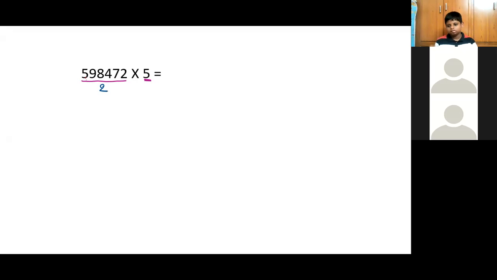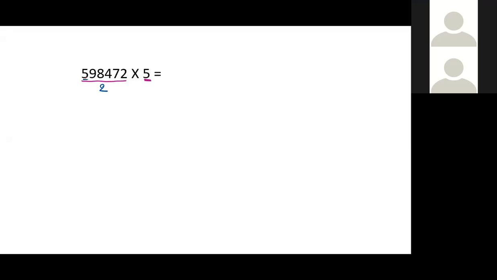We together will do, okay? In 5, how many times will 2 go? 2 2s are 4, one remainder. Yes or no? Yes. Okay, 2 times. Now 1 is the remainder.